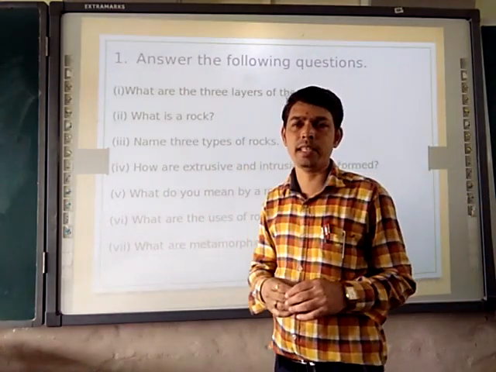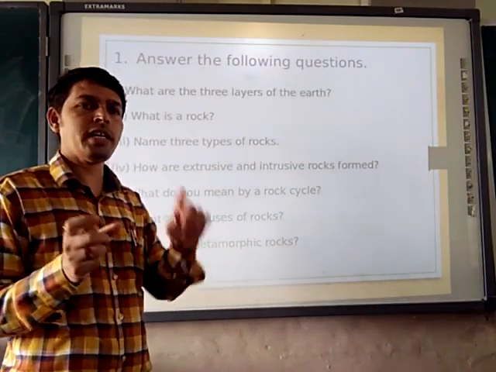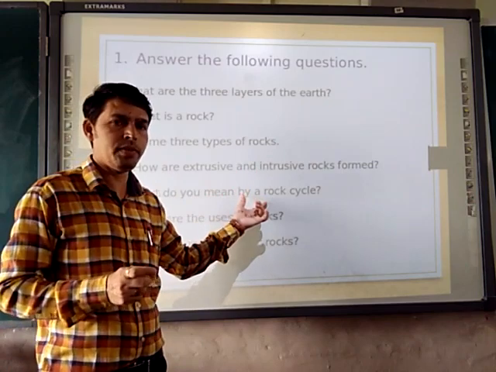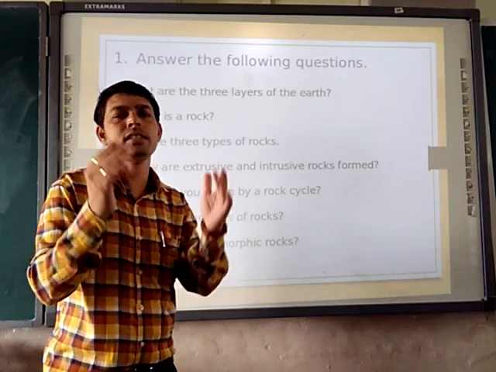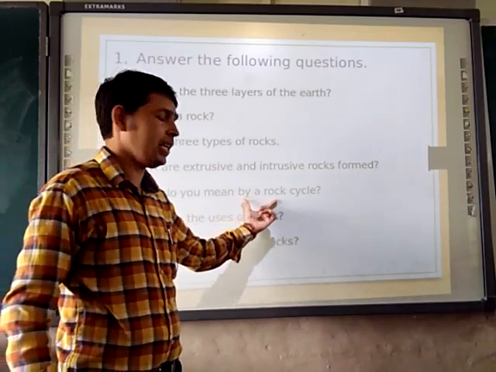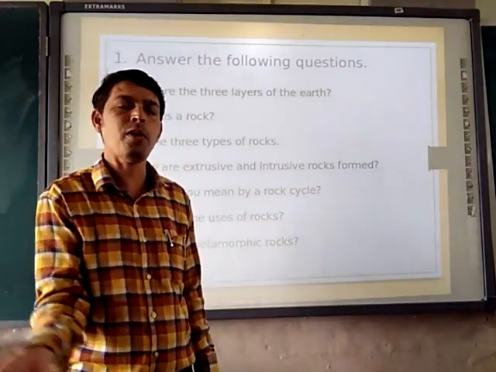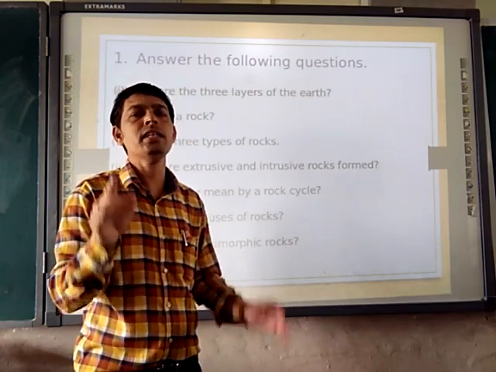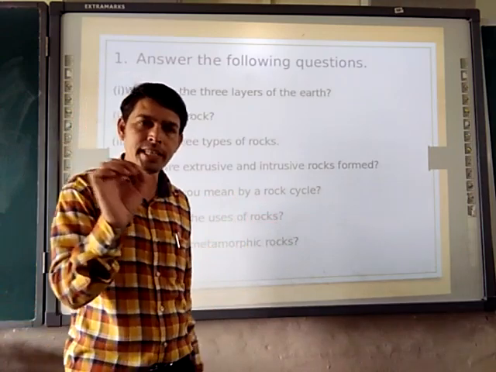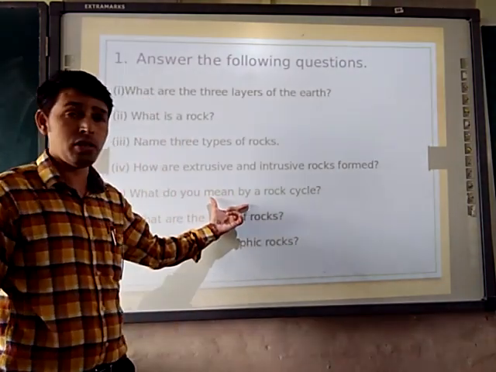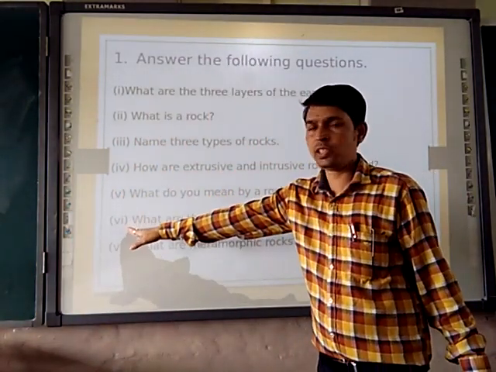In a very simple sentence, rock cycle means when one rock transforms itself into another one. The transformation of one rock to another in a cyclic manner is called rock cycle. Rock cycle is a cyclic chain of rock. So you can frame your own answer, you can write in your own words what a rock cycle is. Again we will see the next part, the sixth one.